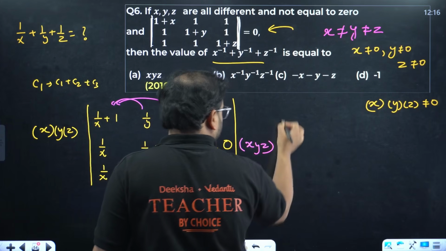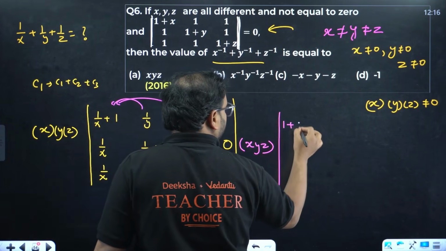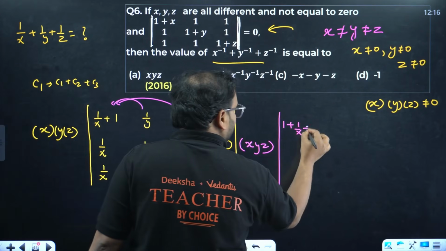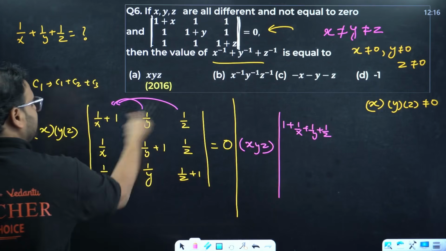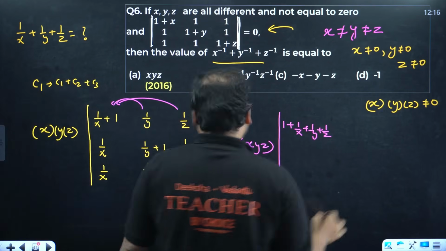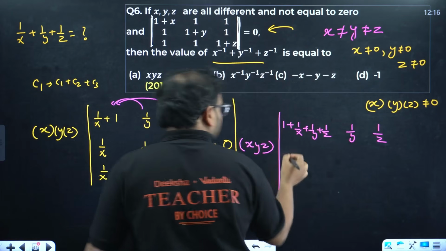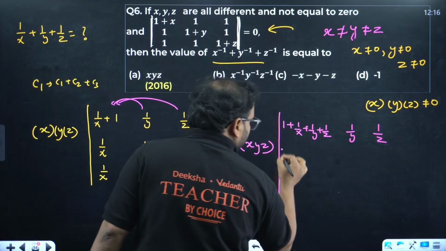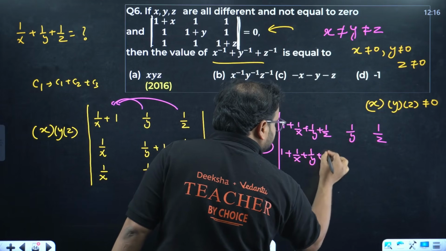The determinant will become what? Check here. 1 plus 1 by x, this is column 1 itself, and add this, 1 by y plus 1 by z. I'm adding these two as well. And the remaining as it is, 1 by y, 1 by z. If you do the same for all of it, you'll have 1 by x, 1 by y, 1 by z plus 1. You'll have the same value, 1 plus 1 by x plus 1 by y plus 1 by z.